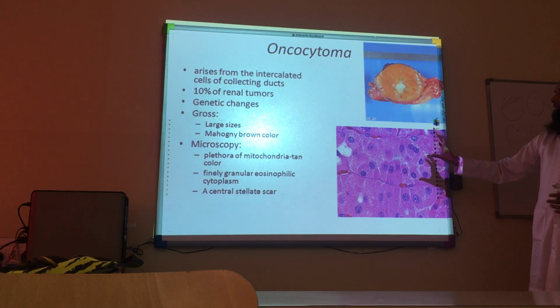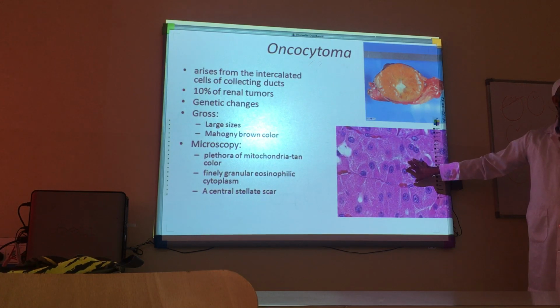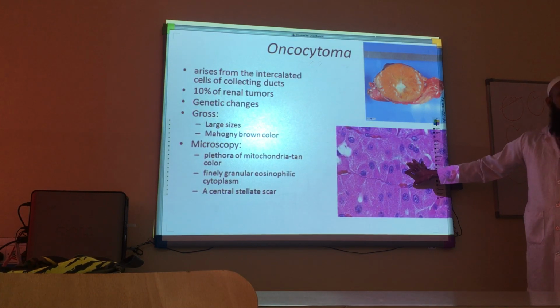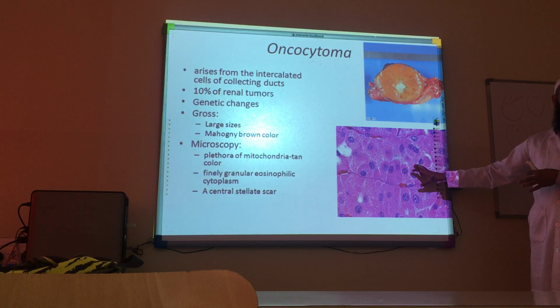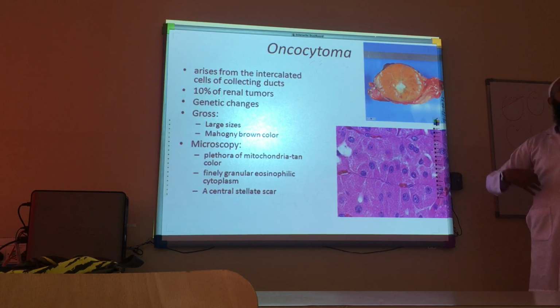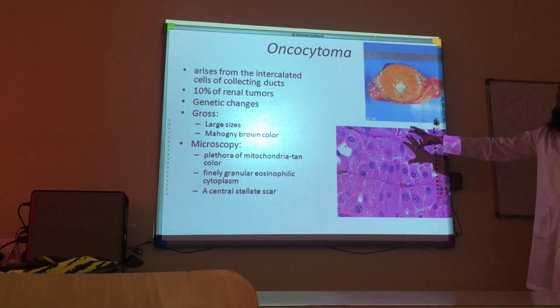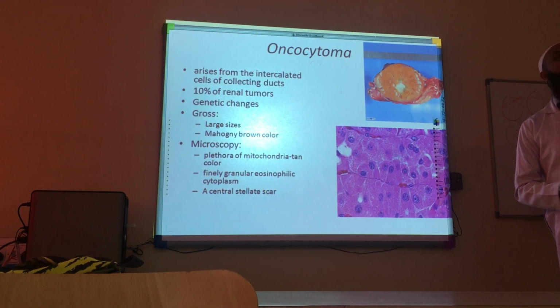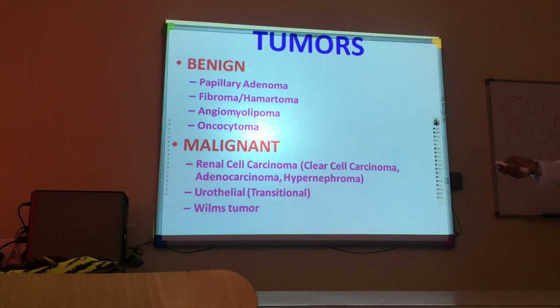In the thyroid, we call them Hurthle cell tumors, Hurthle cell change. It can also be seen sometimes in the GIT and other places, but in the kidney, we call them oncocytoma. The other ones are fibroma, hematoma and the papillary adenomas. These can be there, but they are less common. Among them, oncocytoma is the most common one, and it is important for undergraduate levels.